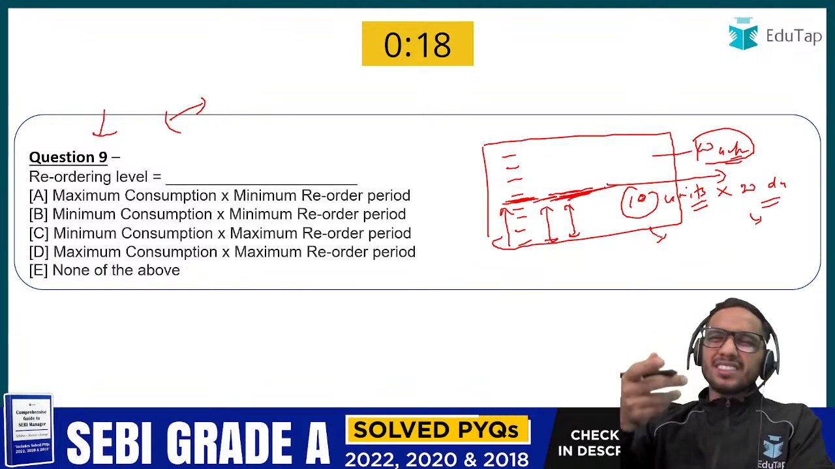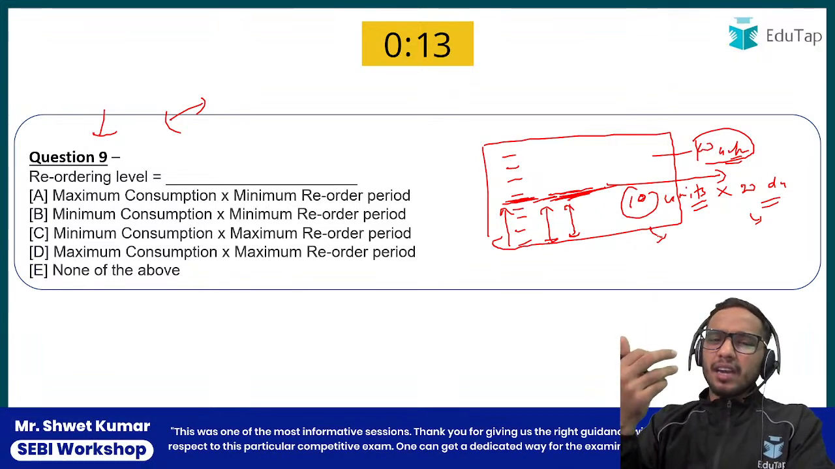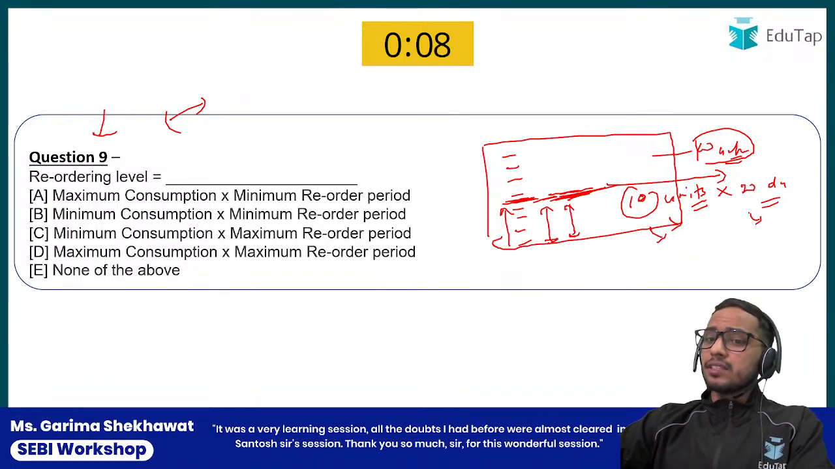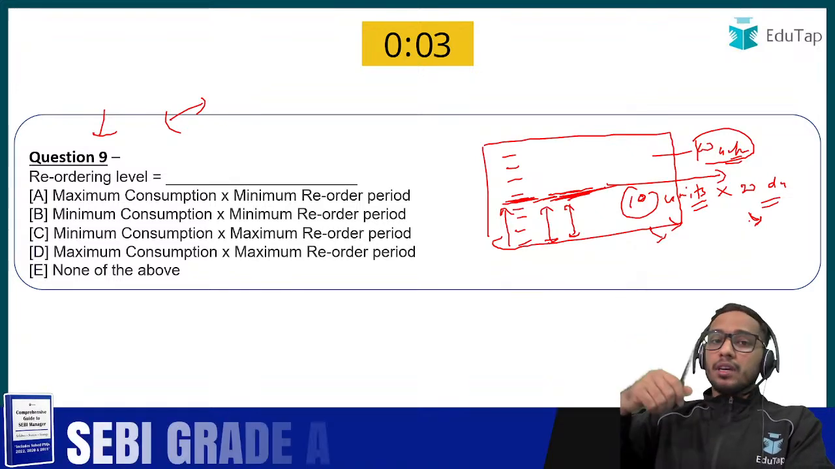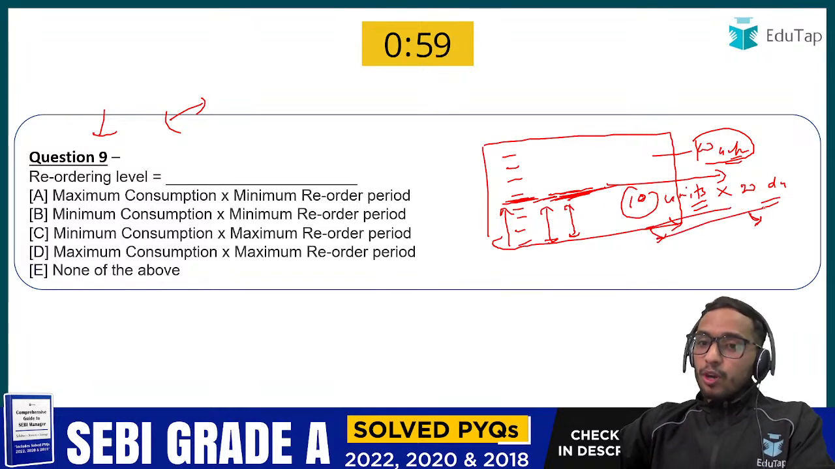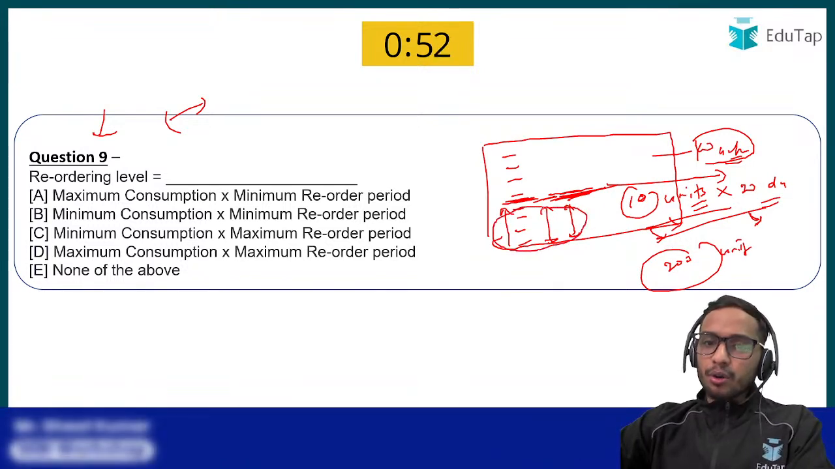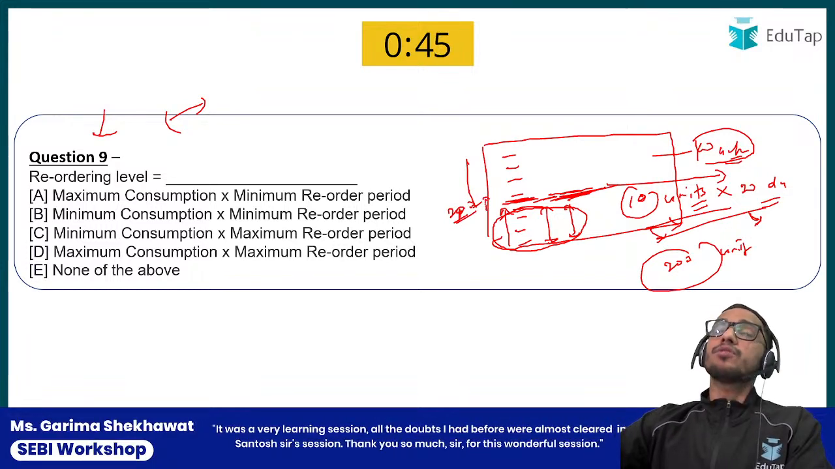Or you can say maximum trading per day, or in the case of a manufacturing entity you can say maximum consumption. So this is your maximum consumption per day, and this is the maximum time the supplier is taking to deliver you the raw material or the goods, okay? When you multiply it, that is your 200 units. These 200 units you are going to save in your warehouse. When your inventory reaches 200 units, you are going to ask for more inventory from your suppliers.